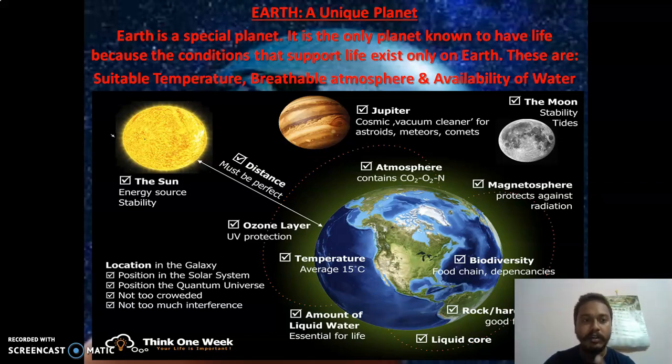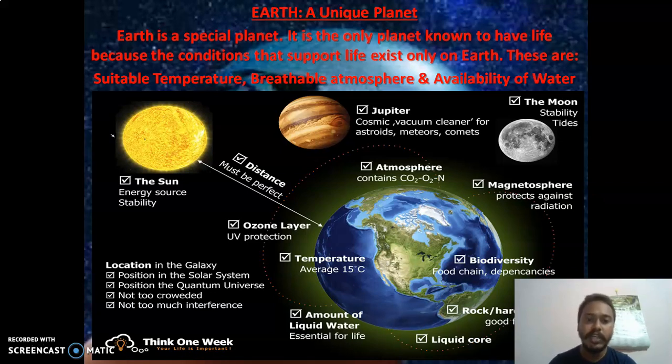Suitable temperature, we mean neither hot nor cold, perfect for our survival. Breathable atmosphere means a proper amount of carbon dioxide, oxygen and other required gases. Availability of water means proper drinking water is available. So I hope you're clear on this, so that we can move on to learn something better and in detail.